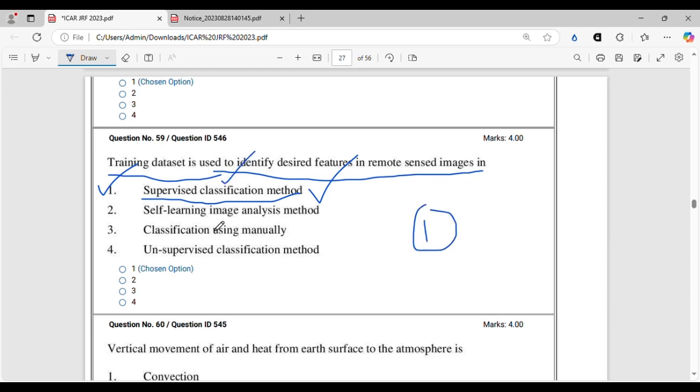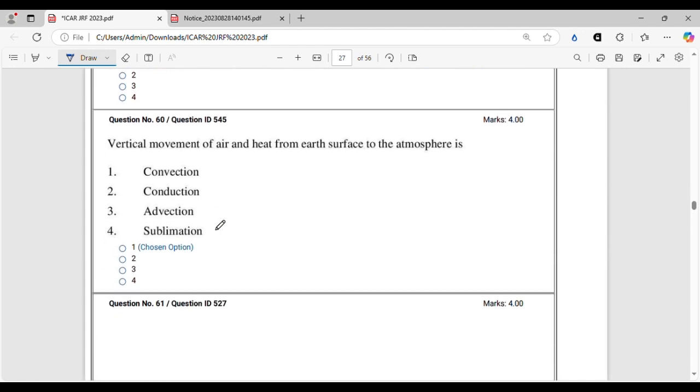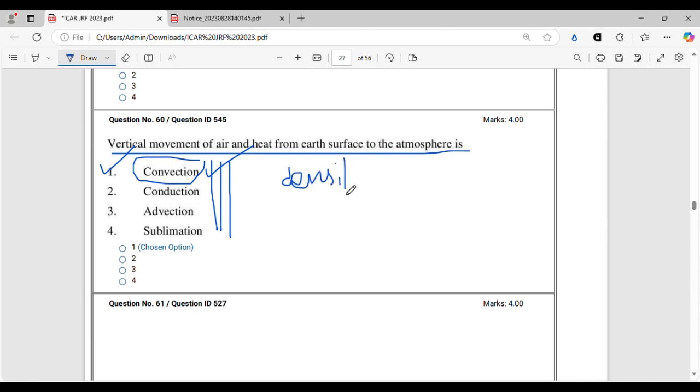All right. Now moving on, another question from heat. This is vertical movement of air and heat from the Earth's surface to the atmosphere. This is a question from soil physics mostly, and you should know all of these four processes. These are very, very important. The answer to this question will be, of course, convection. Convection is the vertical movement of air due to a density or pressure gradient. There is no external force involved. Due to the presence of a gradient, the movement occurs. That is called convection. So vertical movement of air and heat from Earth's surface to atmosphere mainly takes place by this process. Now let's dig into the other three processes.